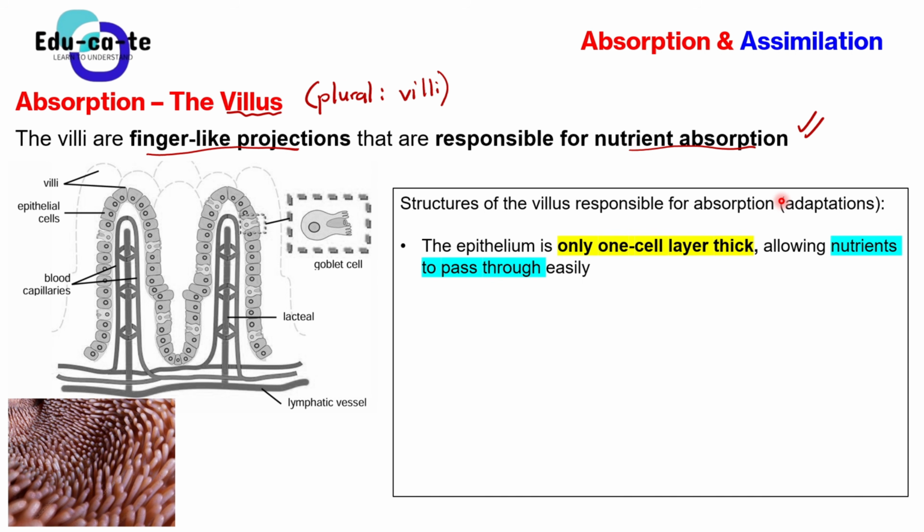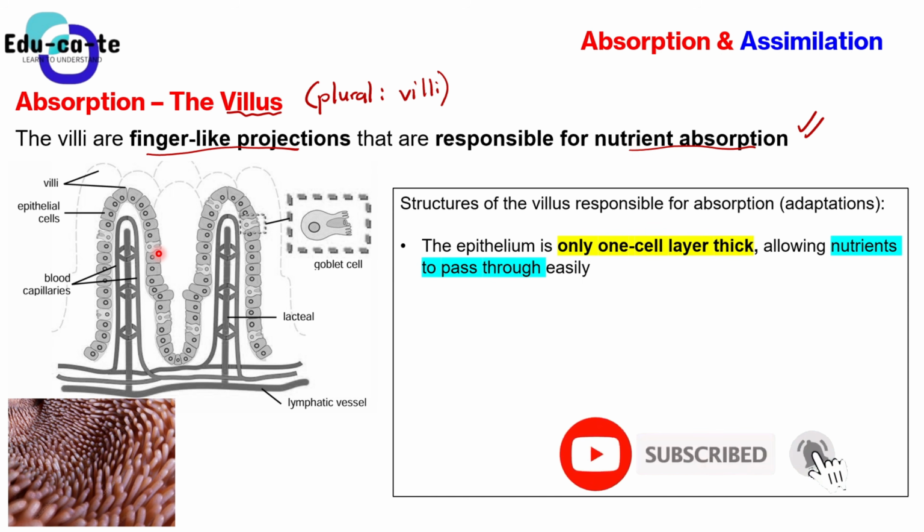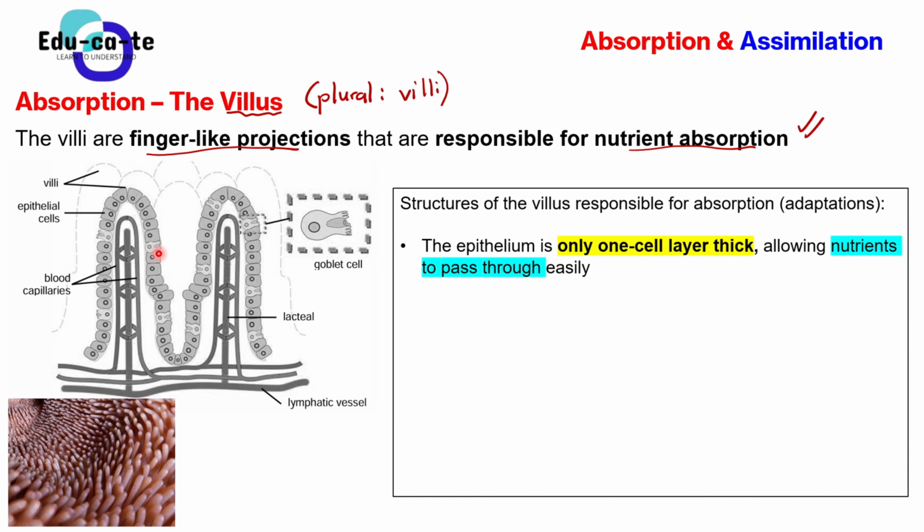They want you to just explain the villus. What do we find in the villus that makes it able to absorb nutrients? Okay, so here that's what you need to explain. Simply that. You just need to explain each and every part of the villus, and what it is responsible for. Those two things. Usually those are 2 mark questions. So they will ask, what are the structural adaptations of the villus for absorption? They want to know what we find in the villus that is responsible for absorption, and what role it plays in absorption. Simply that.